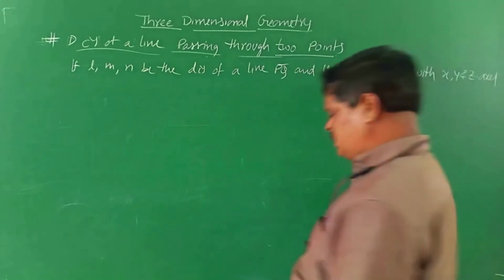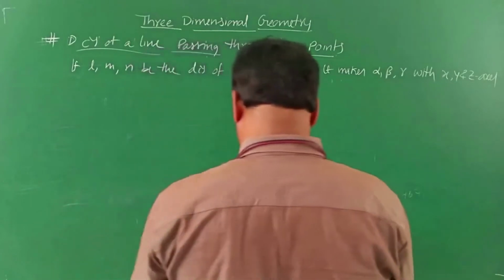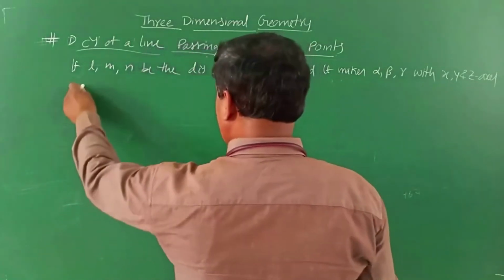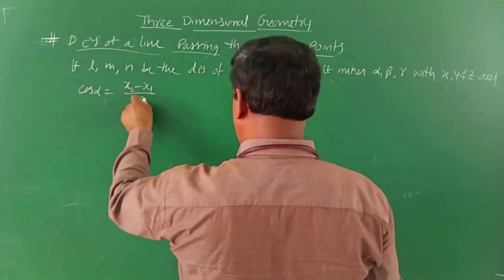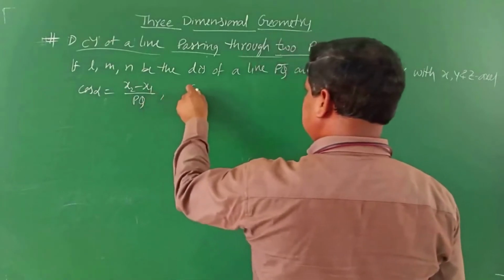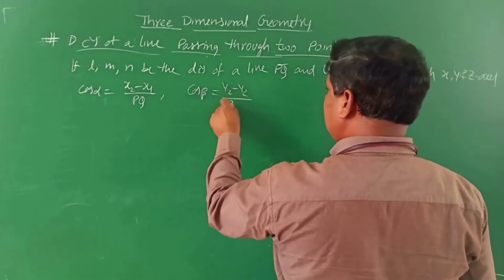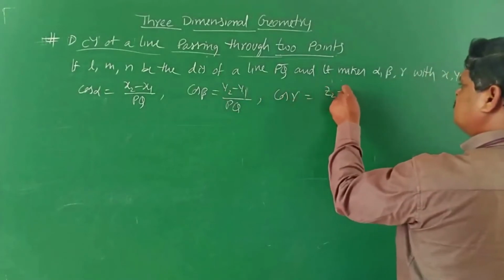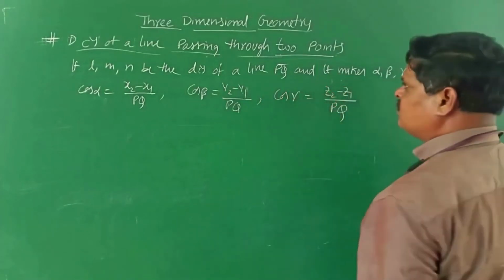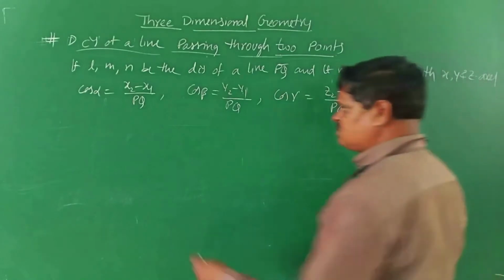Do you understand, children? Then we will write cos alpha is equal to x2 minus x1 by PQ, cos beta is equal to y2 minus y1 by PQ, and cos gamma is equal to z2 minus z1 by PQ. l, m, n are the direction cosines of line PQ. Here PQ means the magnitude of PQ.